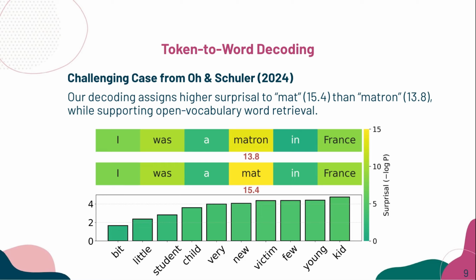As you can see, our method correctly assigns higher surprisal to Matt than to Machen. This even works in the open vocabulary setting, as shown below. The example shows that our decoding gives valid and meaningful word-level surprisal, which supports our following experiments.